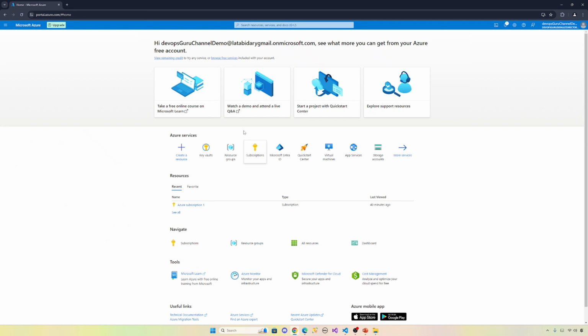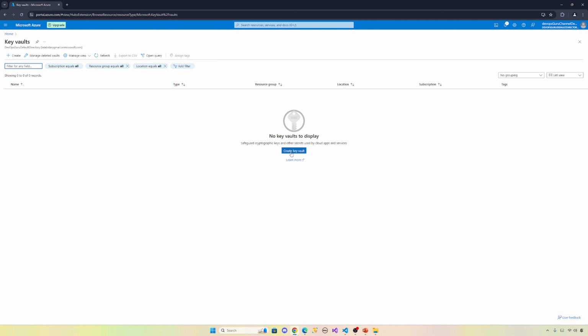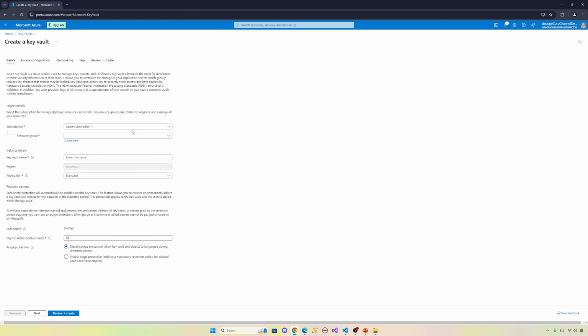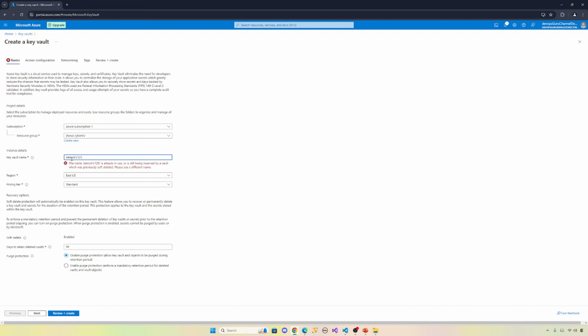Okay, I'm on my Azure portal. Let's go to key vaults and create a key vault. For the resource group, you can create any resource group. Let's give cyber key vault. It's okay. So the key vault name is demo key vault 148.